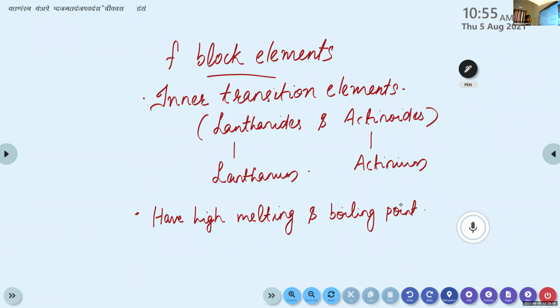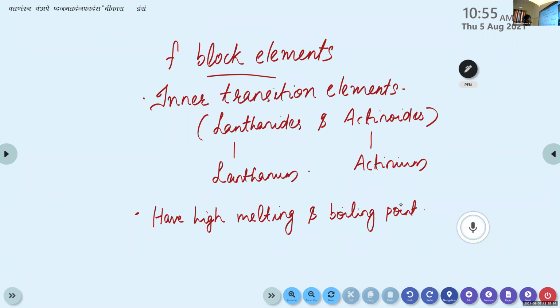But you have to remember, in the periodic table these two rows are separate from the entire rows, and they are known as inner transition elements. Two groups are there, lanthanides and actinoids. Elements after lanthanum are known as lanthanides, and elements after actinium are known as actinoids. And they have high melting and boiling point. This is the property of F block elements.